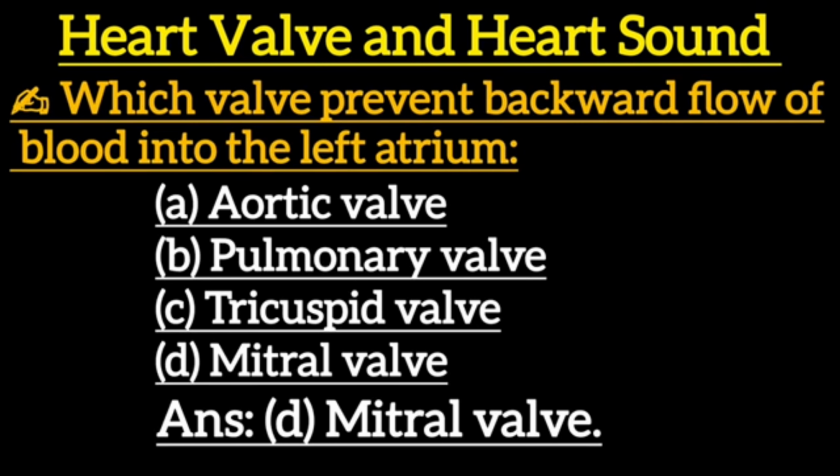Next one: which valve prevents backward flow of blood into the left atrium? Option A, aortic valve. Option B, pulmonary valve. Option C, tricuspid valve. Option D, mitral valve. Correct answer is option D, mitral valve.